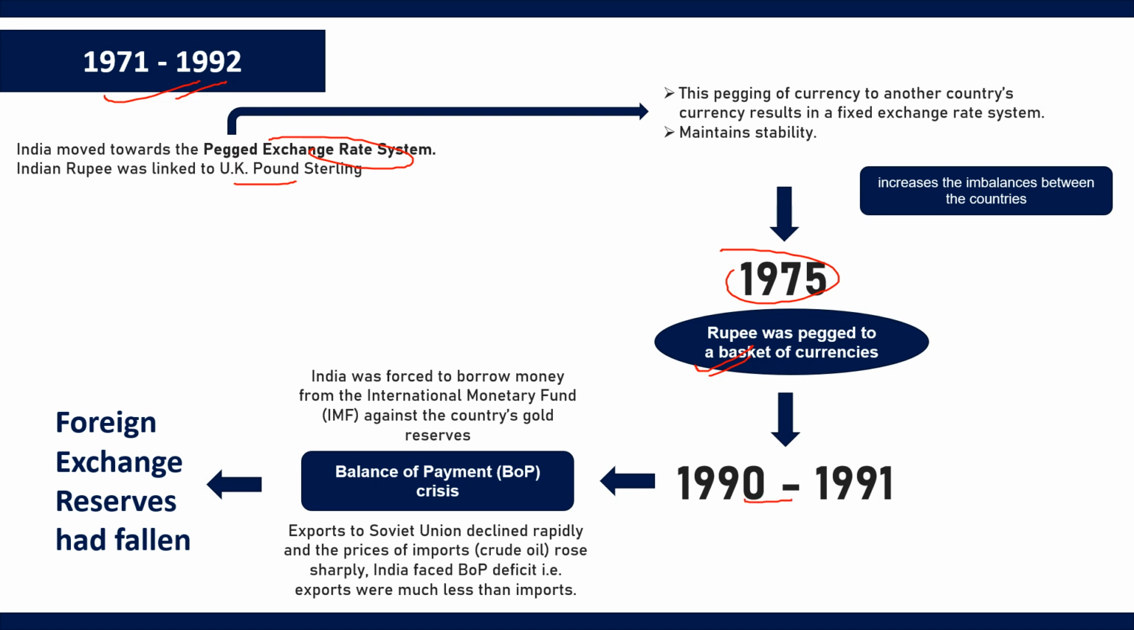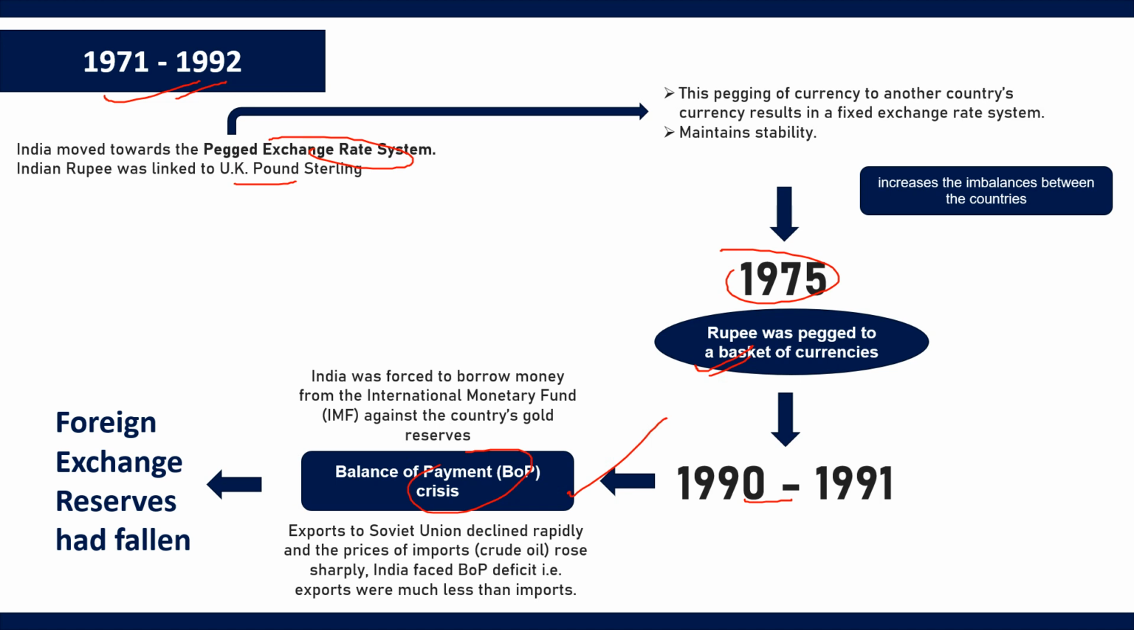During 1990 and 1991, India faced a major BOP crisis, a balance of payment crisis. You also know that the Soviet Union was an important trade partner of India since the 1960s. As the Soviet Union started to crack in the 1980s, India's exports went down rapidly. Also, due to the Gulf crisis in the year 1990, the price of crude oil increased. These are a few reasons that led to the BOP crisis in the year 1991.